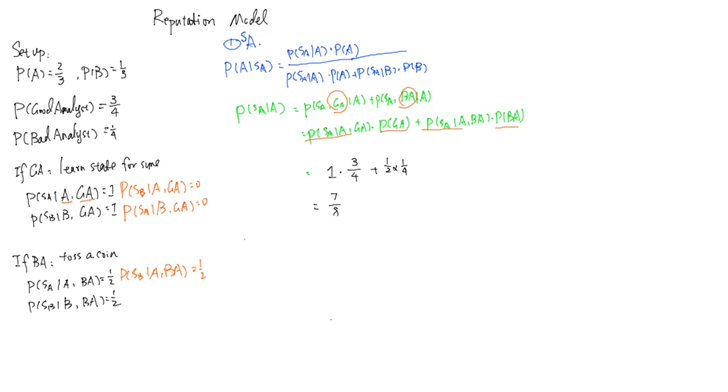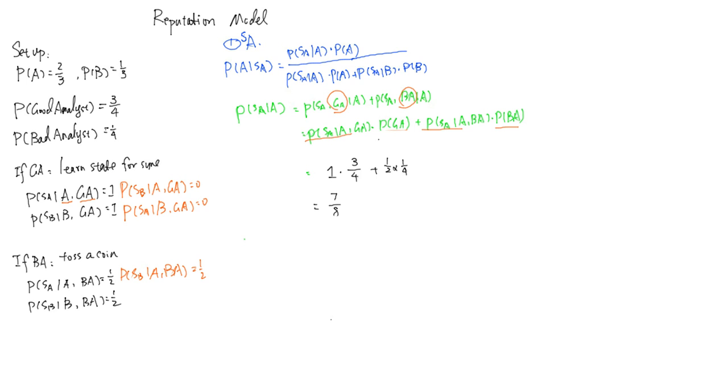And we can get the joint distribution of signal and type of analyst by using the conditional probability again. Here I also want to point out that the fourth step should be P(G|A), the probability of a good analyst conditional on A, but we make the implicit assumption that the type of analyst has nothing to do with the state of the world. So this is just going to be reduced to P(G).